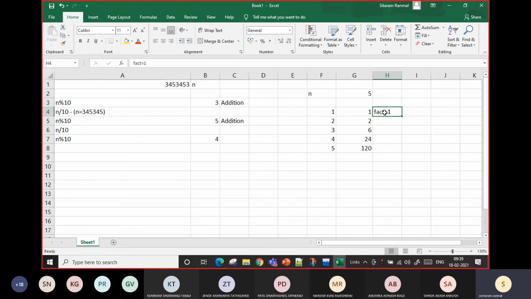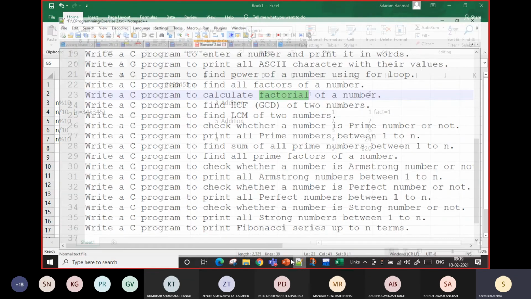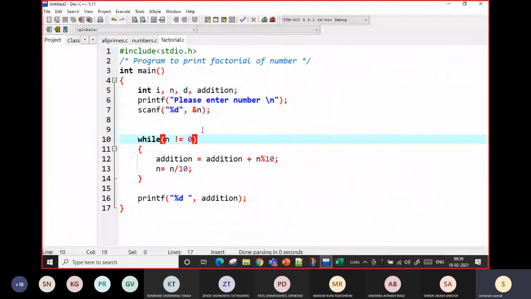So take a number as 1, multiply with this 1, it will become 1. Even though there is no need to start with 1. If you start with 2 also, you can find the value of factorial. So fact equal to 1, fact into 2, 2, 2 into 3, 6, 6 into 4, 24, 24 into 5, 120. Whenever you are writing the program, the same thing we have to do.